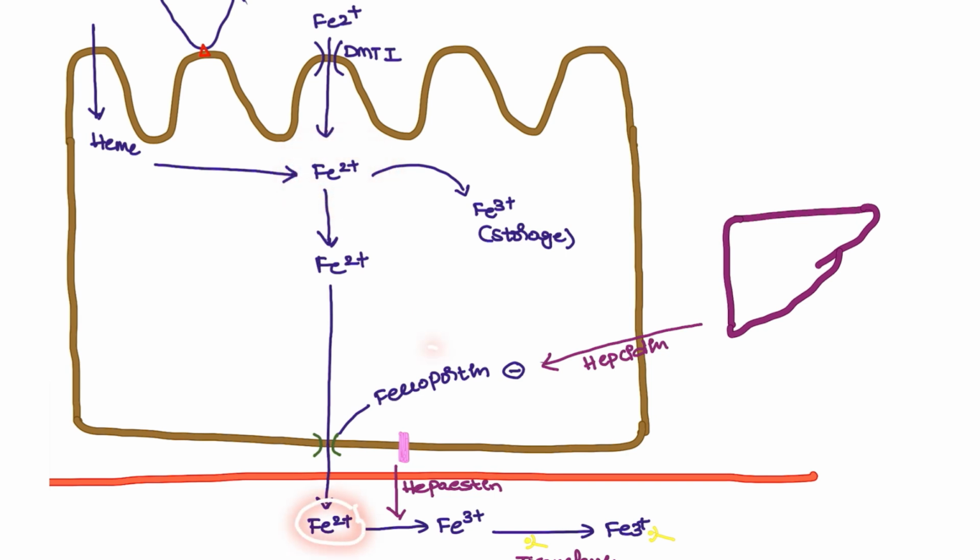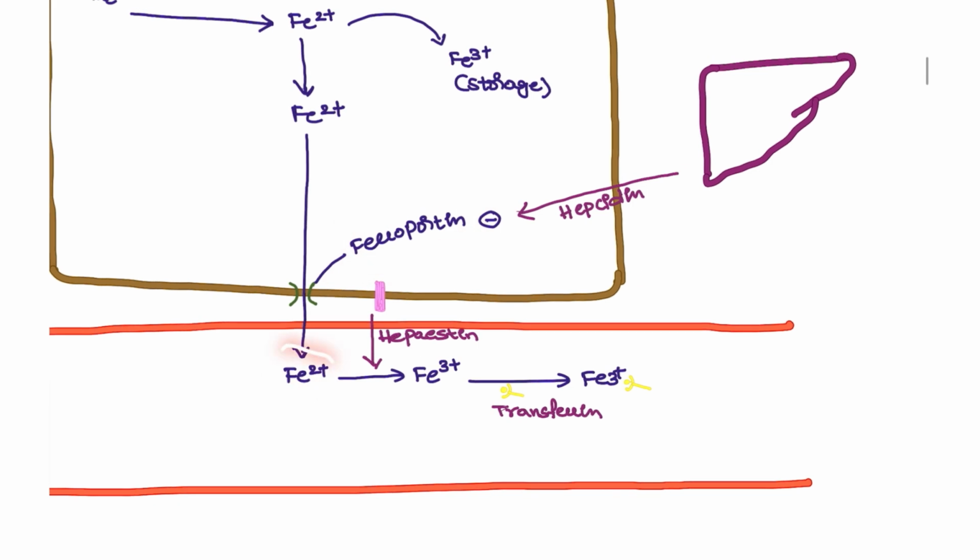How? With the help of ferroportin. On the basolateral region, it is going to come via ferroportin into the circulation. Once it comes back to the circulation, again it has to be converted into Fe3+ with the help of hephaestin, and then through transferrin, it is going into the bones, liver, spleen, everywhere in the circulation. It is going to travel with the help of